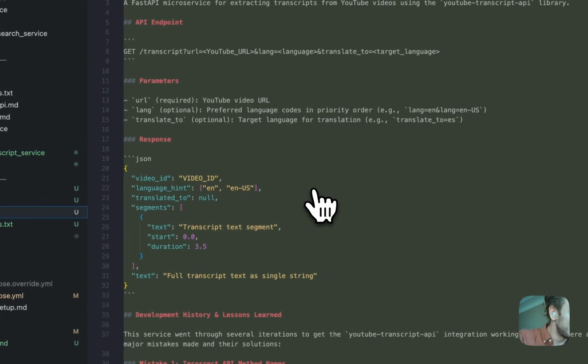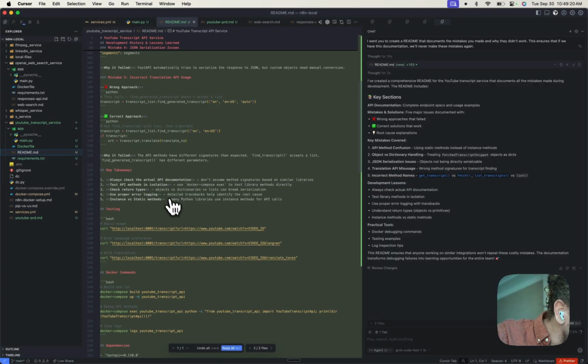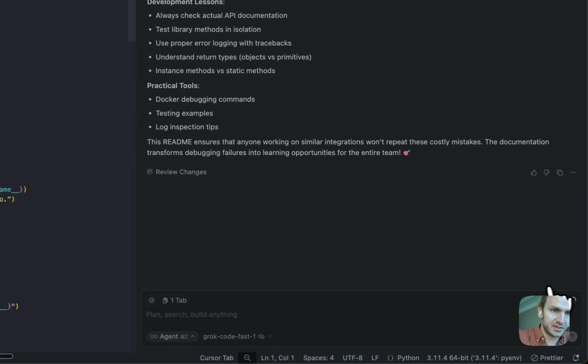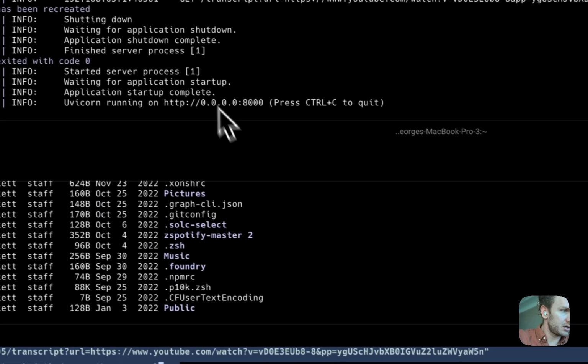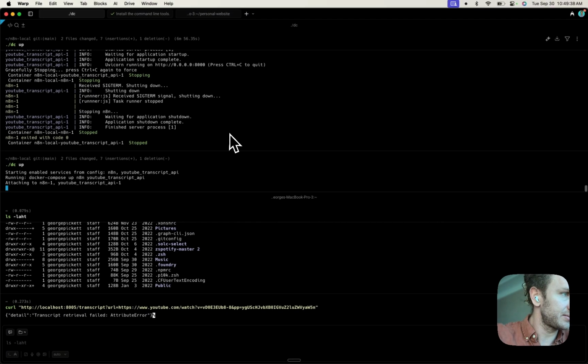Cool. So it has this long README. I don't even really want to read it, but I'll save this for later just in case. And I'm going to keep all the changes it made. I'm going to stop the containers. I'm going to start the containers.